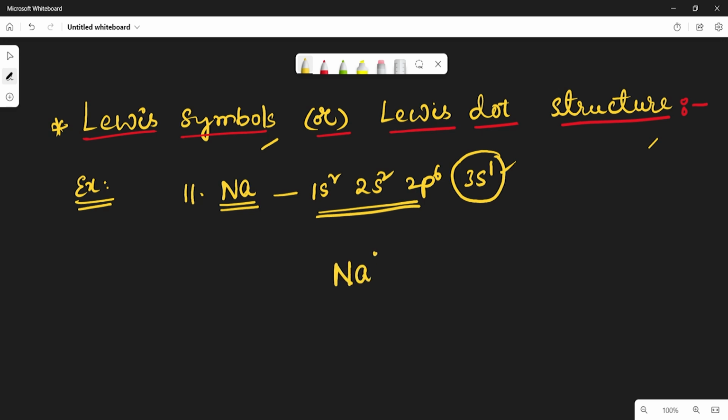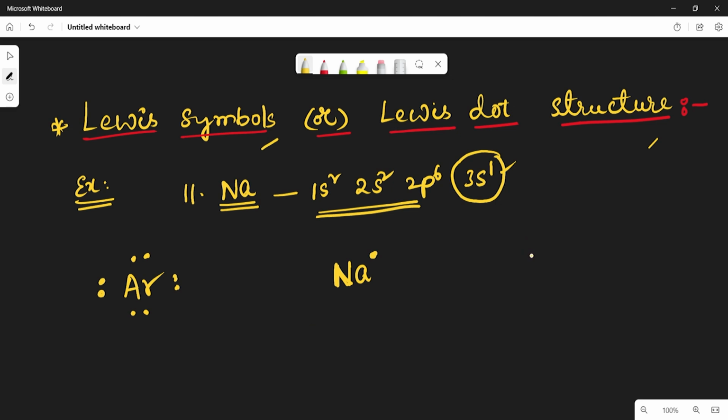Sodium is containing only one electron, which means only the valence electrons of an atom is depicted in the short form. So Na means sodium atom. So the electron here, 1, means this is the valence electron. Is it okay? So take one more example. Take argon. So argon contains 8 outer electrons. So the 8 outer electrons or the valence electrons will be represented in the Lewis dot structure in this way.